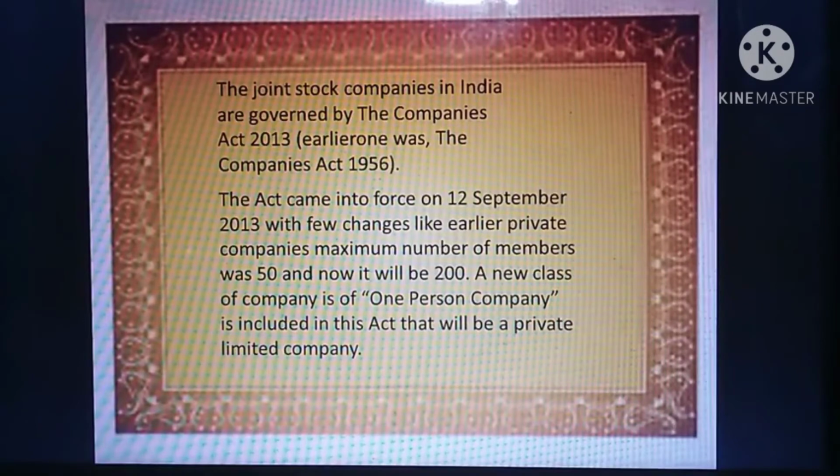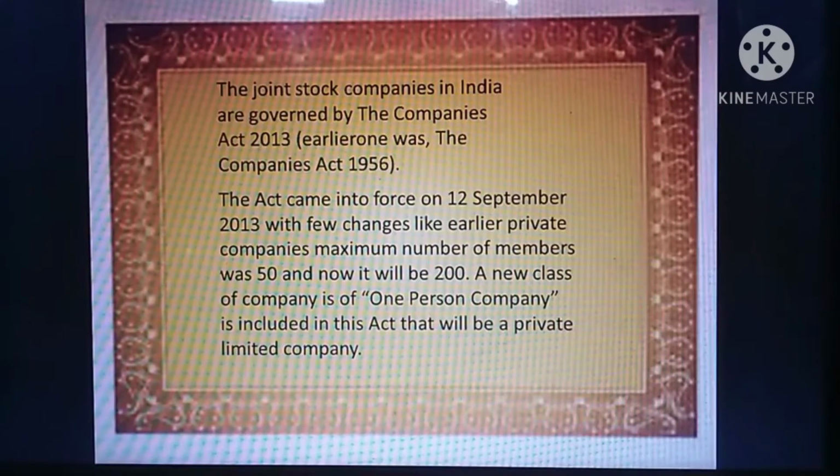Joint stock companies in India are governed by the Companies Act 2013. The earlier Companies Act was 1956, but in 2013 they created a new law. The act came into force on 12 September 2013 with a few changes compared to the earlier act of 1956. The maximum number of members in that period was 50, but nowadays it is 200.